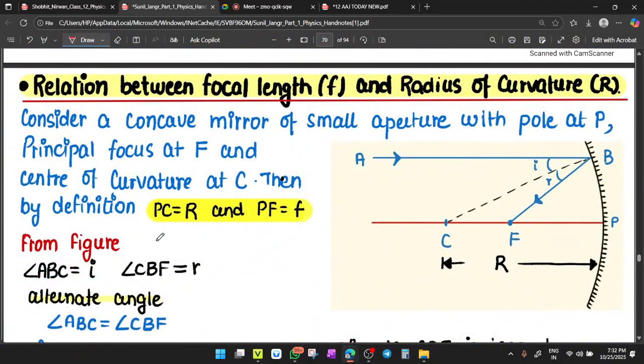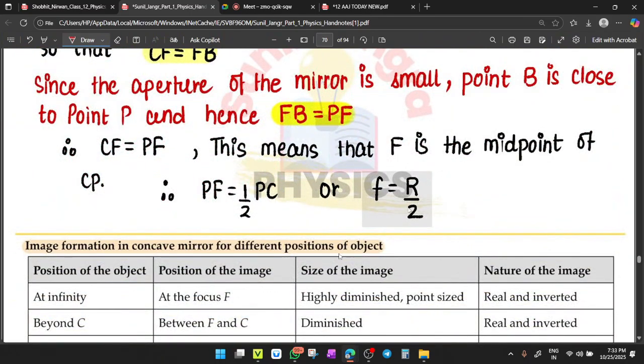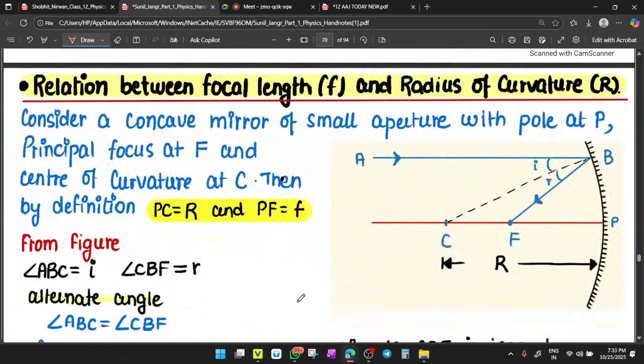Now, next, first derivation, relation between focal length and radius of curvature. So, what is the relation between focal length and radius of curvature? It was f equals R by 2. Clear or not? But student, today we have to derive this one. Let us derive this. How to derive f equals R by 2? Consider a concave mirror of a small aperture.